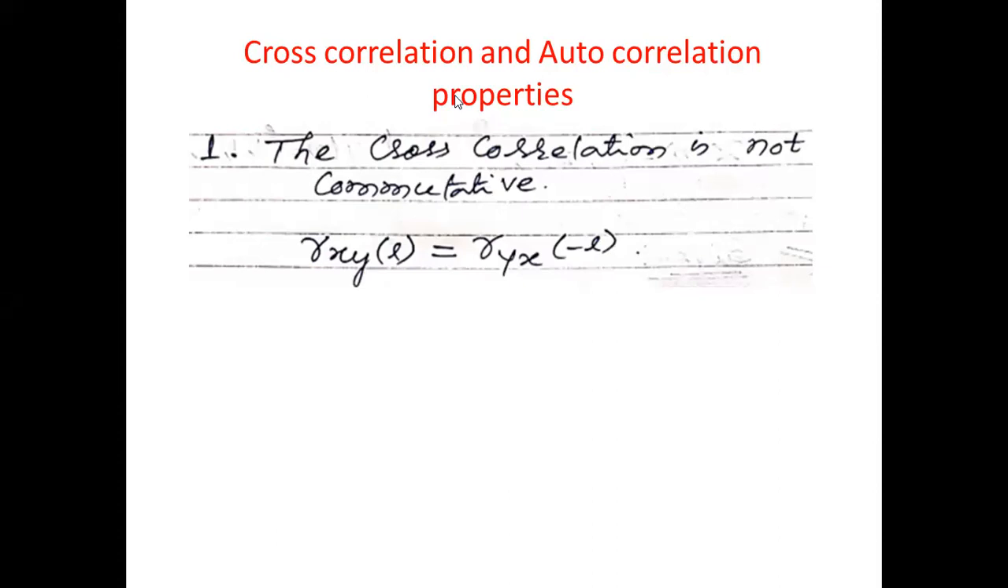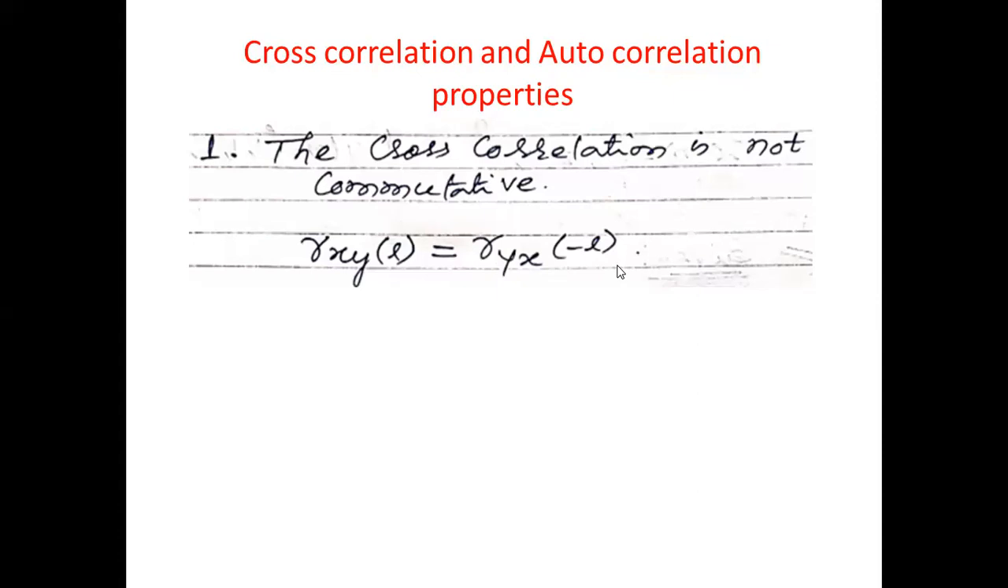A plus B is equal to B plus A. Yesterday we calculated examples of cross correlation as well as autocorrelation. Looking at the answers of cross correlation, are they satisfying the symmetry condition? No. So that's why the first property is that the cross correlation is not commutative. We can write the statement as R xy of L is equal to R yx of minus L.